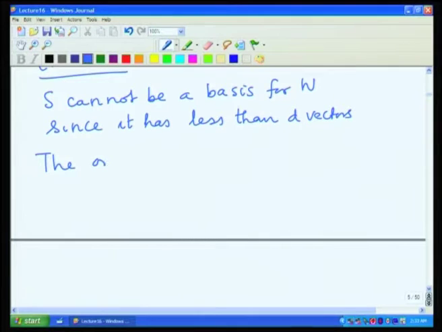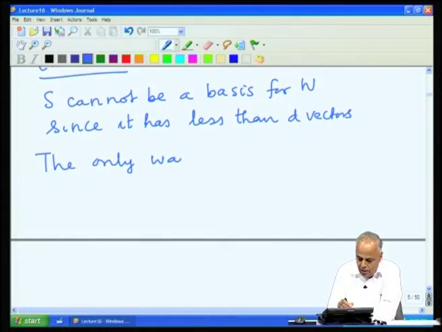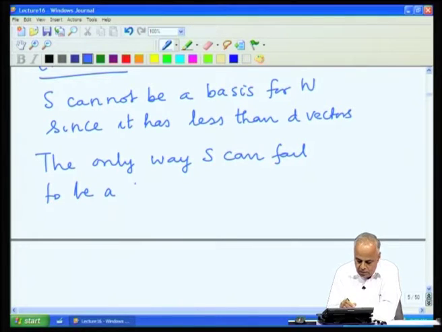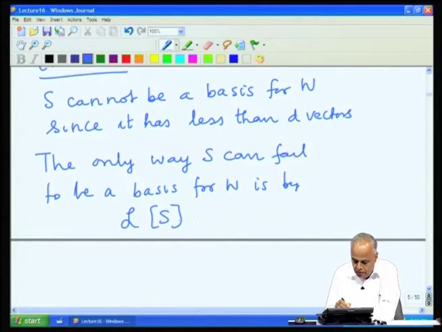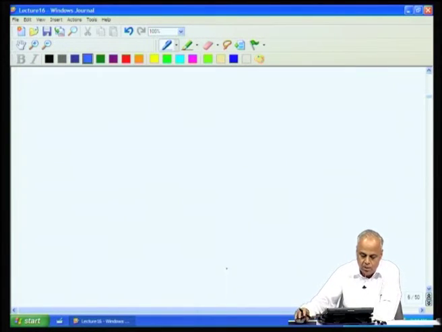So, the only way S can fail to be a basis for W is by Ls being not equal to W. So, what does it mean?